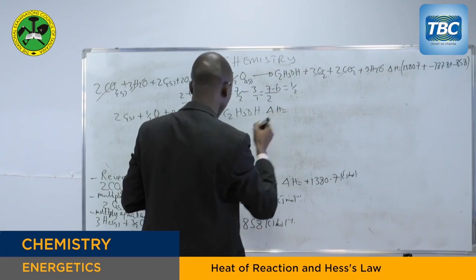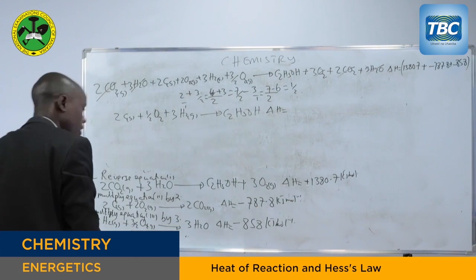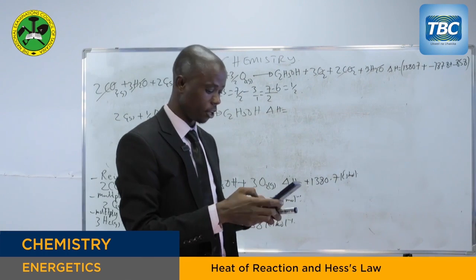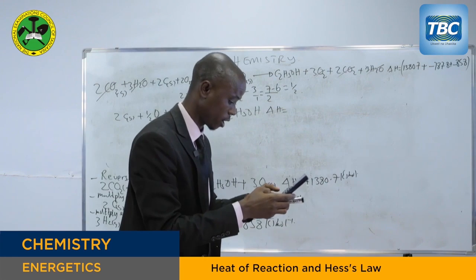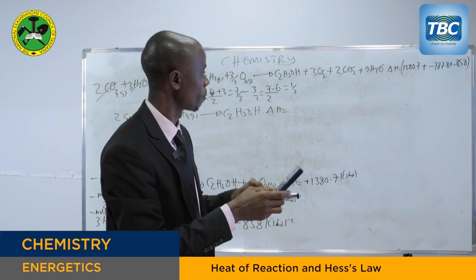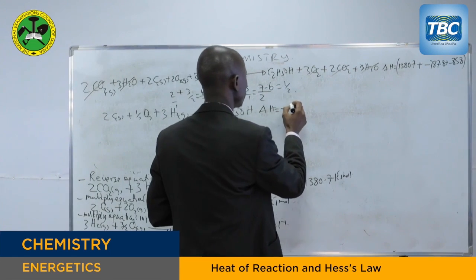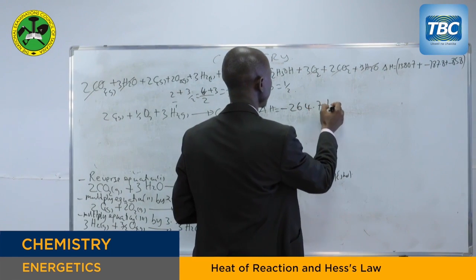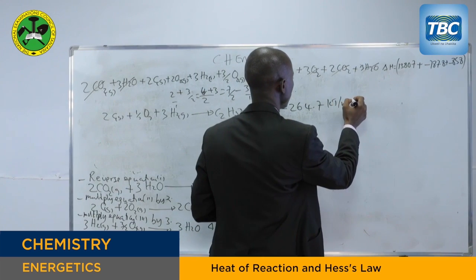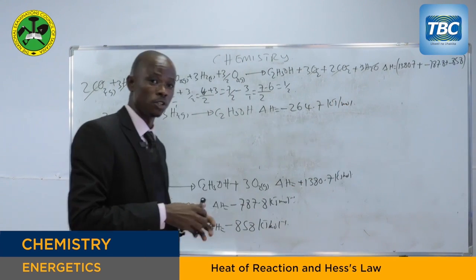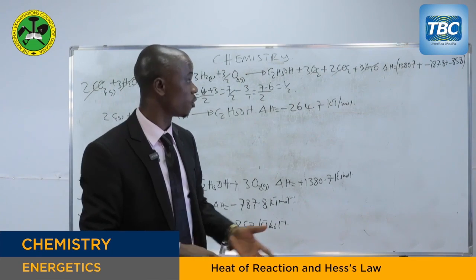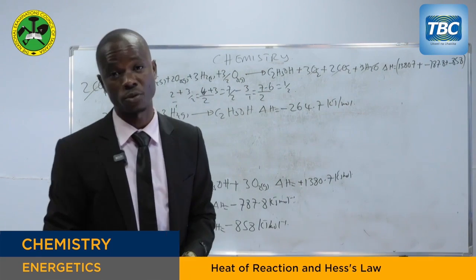Now, the enthalpy change of this reaction, you just use your calculator in order to sum that one. So when you sum, you're going to get negative 264.7 kilojoules per mole. So I'm sure that, my dear student, you have got the skills of answering these problems.